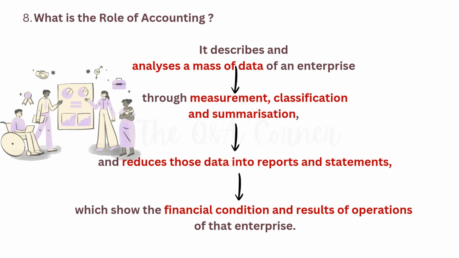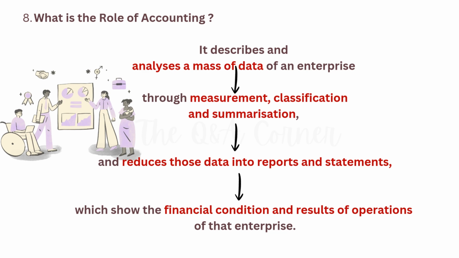What is the role of accounting? Accounting takes every single transaction, like sales, purchases, and bills, and organizes them through its functions, such as measurement. This means assigning a specific rupee value to every event. Classification. This involves grouping similar items together, for example putting all office supply receipts in one expenses folder and all customer payments in a revenue folder. Summarization. This involves boiling down thousands of individual transactions into a few meaningful totals. Accounting takes those totals and puts them into standardized documents, such as the balance sheet or income statement.